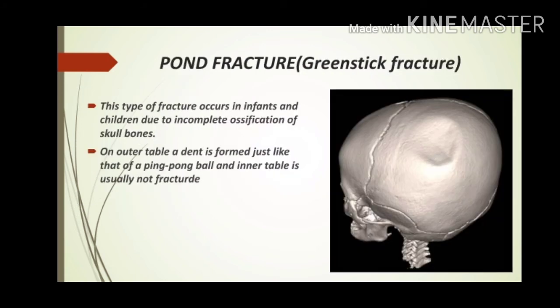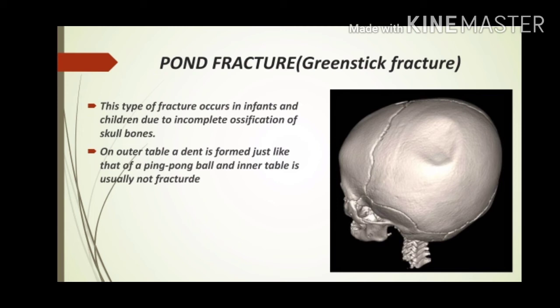Next, we are coming to the details of bone fracture. This type of fracture occurs in infants and children due to incomplete ossification of skull bones. On the outer table, a dent is formed just like that on a ping pong ball, and inner table is usually not fractured. It is also called as ping pong fracture.